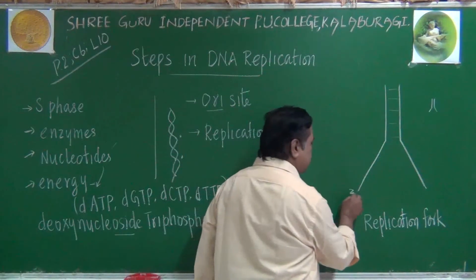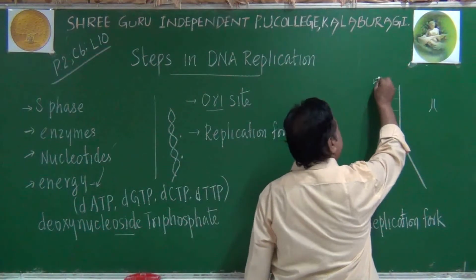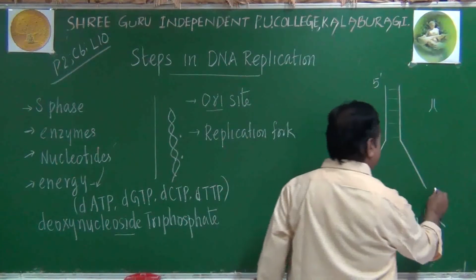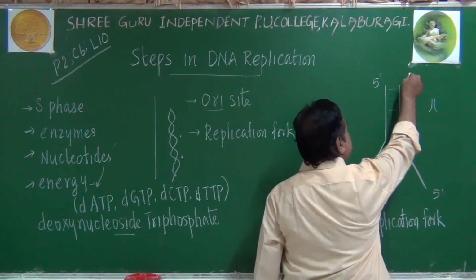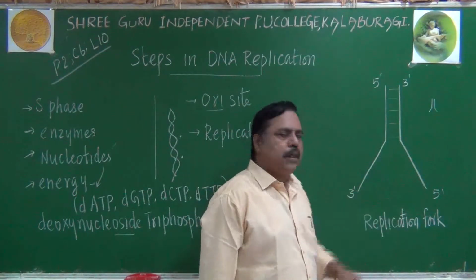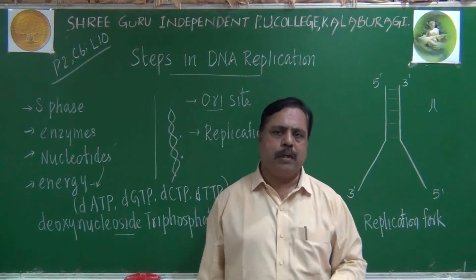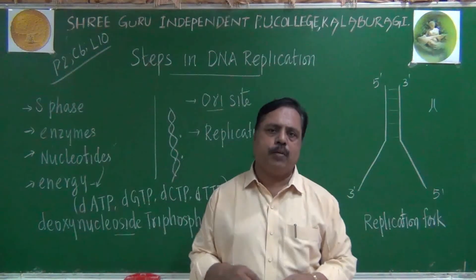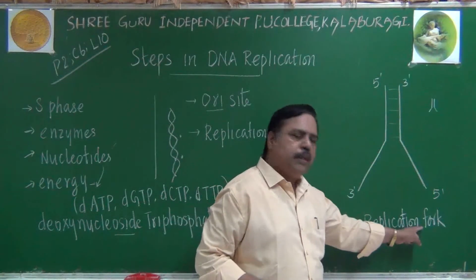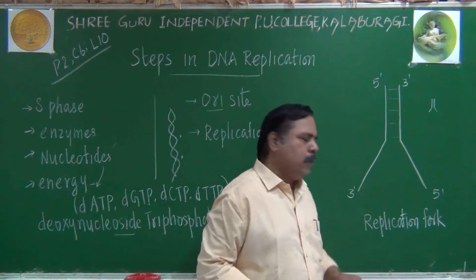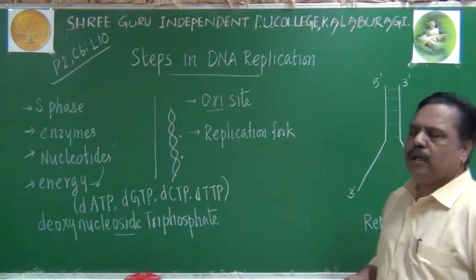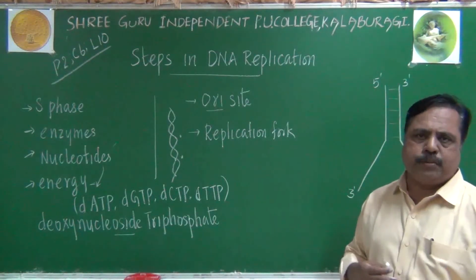If one of the chains is in the 3', 5' direction, from down I am going here, the opposite chain will be in the 5', 3' direction. So when the replication fork is there, the two chains of the parental DNA molecule will separate at a particular point. That point is called the Ori site, and the Y-shaped DNA molecule is called the replication fork. Now remember, they will exhibit anti-polarity, otherwise anti-parallelity actually.